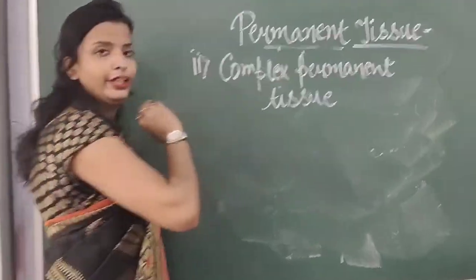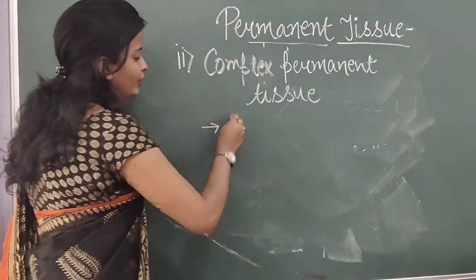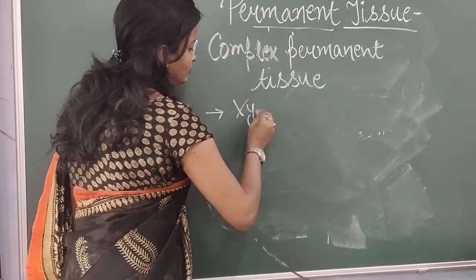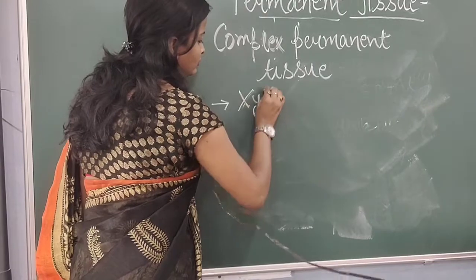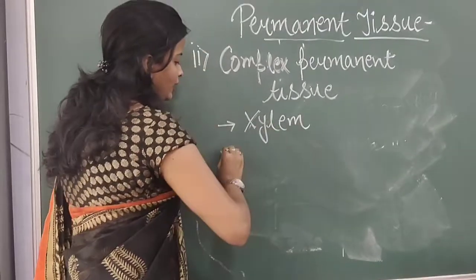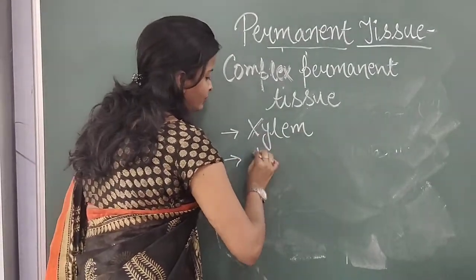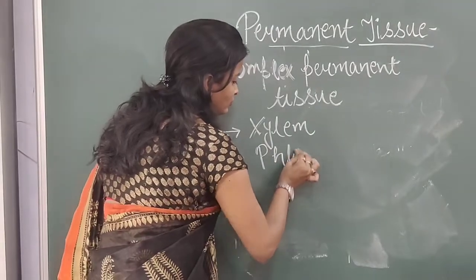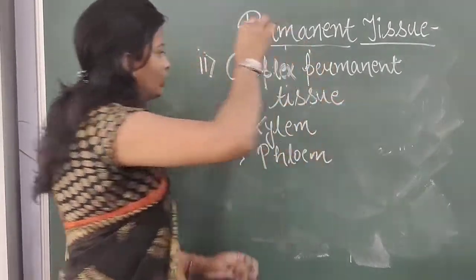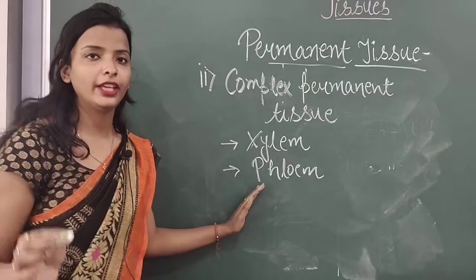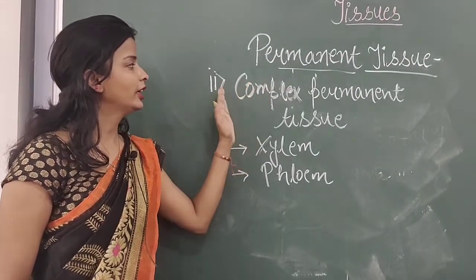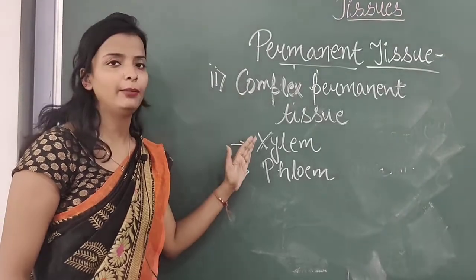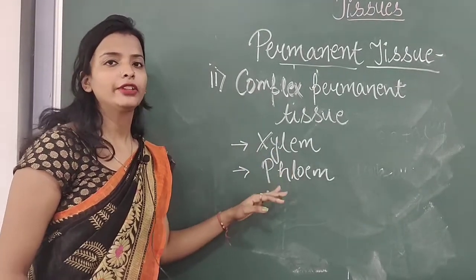It is classified into two types. First one will be your xylem, and the second one will be your phloem. So this was about the permanent tissue, then the second part, complex permanent tissue, that is xylem and phloem. Now we will discuss them in detail.